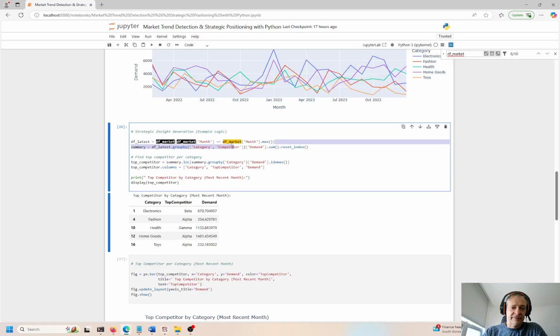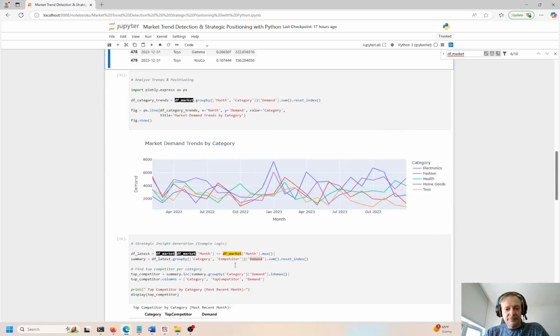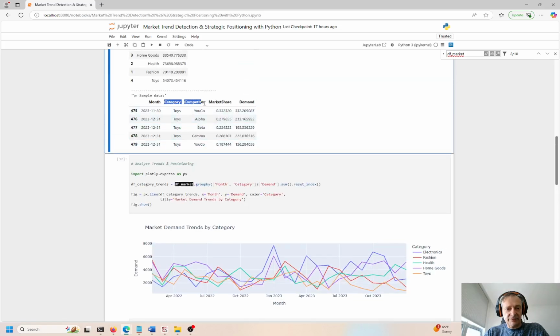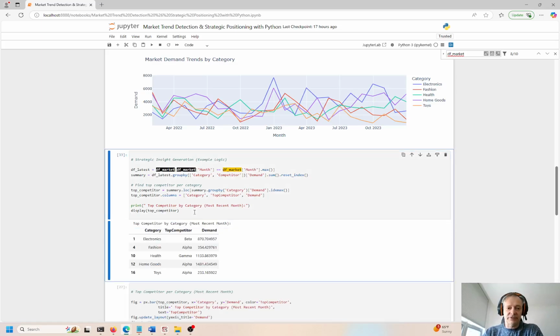So we're taking the max of this data frame, or the max of the month based on this data frame, and then grouping by category and competitor, and then summing the total demand, right? So the demand comes from over here, right? And we're summing that based on category and competitor. So we have category and competitor over here. We're taking the max. That's how we get this view right here. Control Enter to refresh.